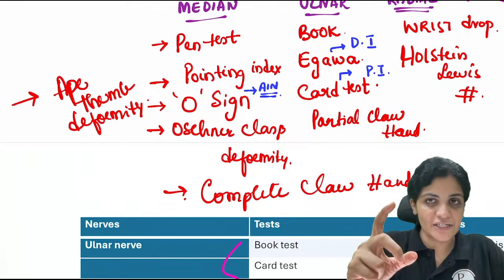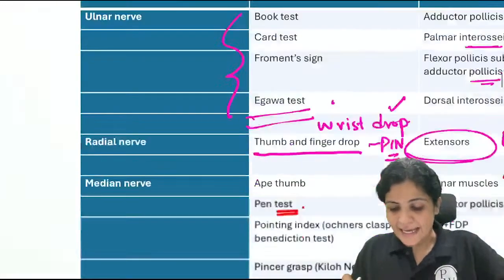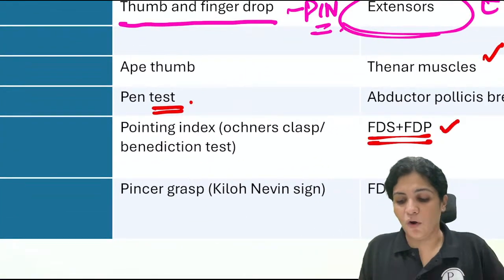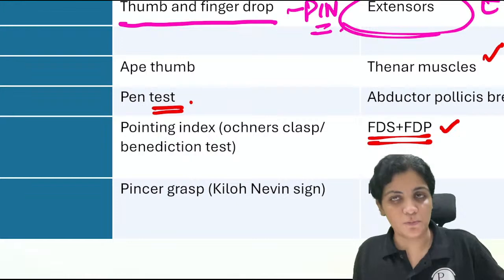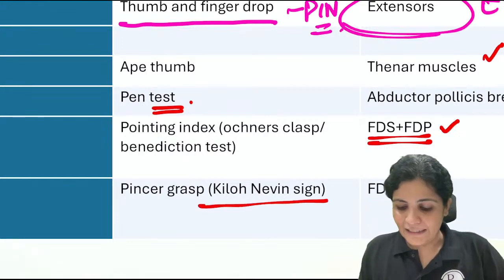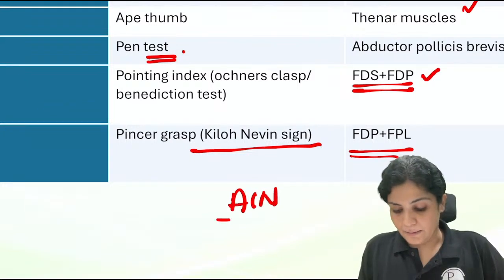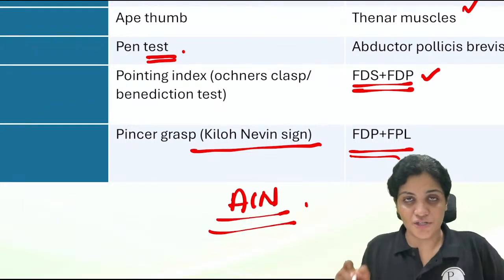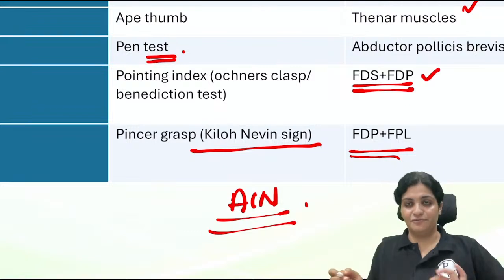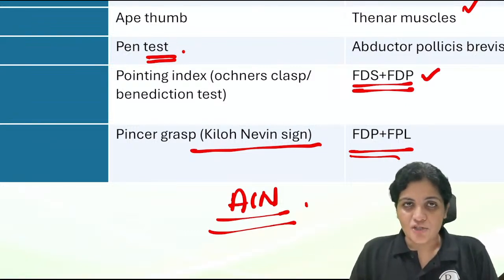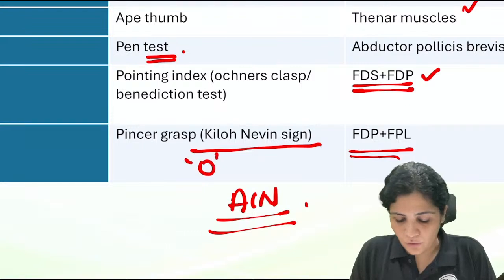This is the benediction sign or the pointing index in case of your median nerve, where the long flexors, that is the flexor digitorum superficialis and the flexor digitorum profundus, are damaged. And then the O sign: the AIN, the anterior interosseous nerve, supplies the FDP and the FPL, that is flexor pollicis longus. Understood? That is the Kiloh-Nevin sign or the O sign.